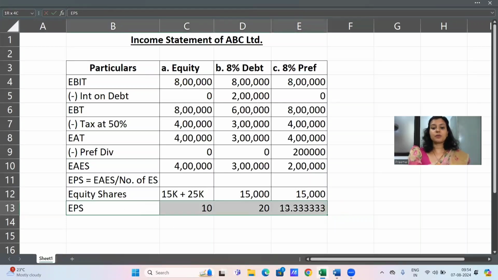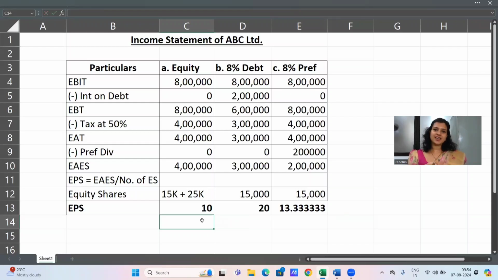So now you will be able to notice the EPS that we have earned in each of the alternatives. So it's clear that the second alternative, which has debt in it, is the one that shows the highest EPS. And this is why having debt in your capital structure is going to be beneficial for your firm.